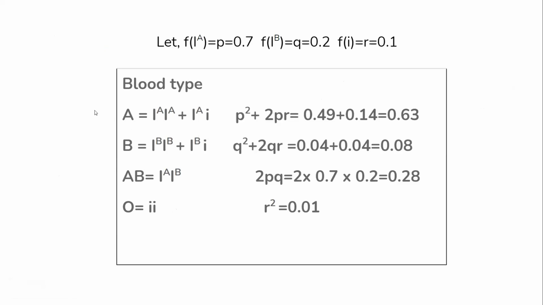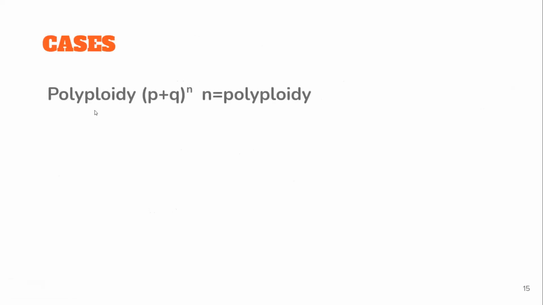The next case we have to do is the polyploidy case. What if my organism is not diploid? In that case, the number of sets of chromosomes is given by the small n. If it is diploid, n was equal to 2, and hence we took the power of 2. But if you have a triploid, then raised to 3, tetraploid raised to 4.